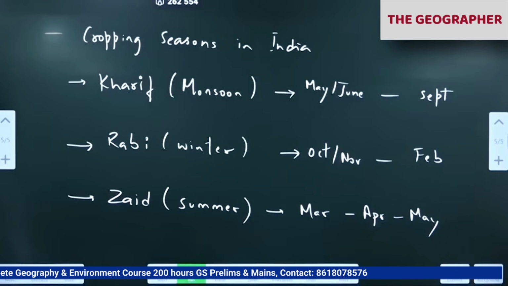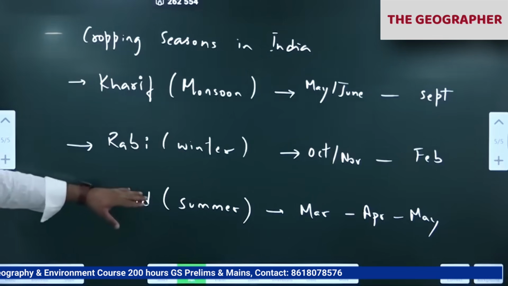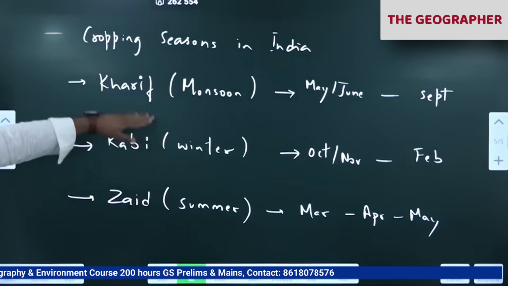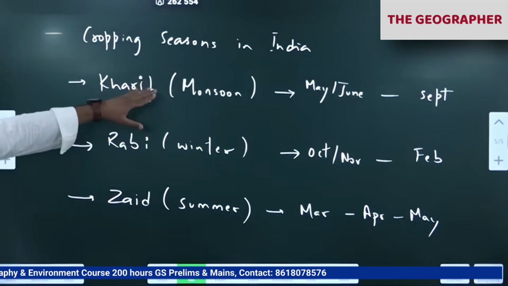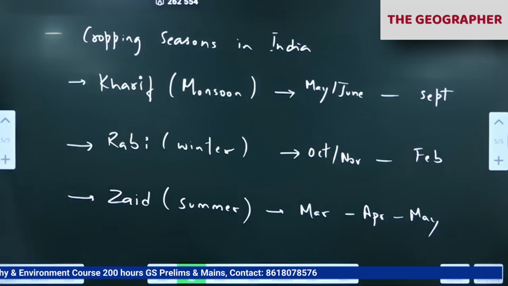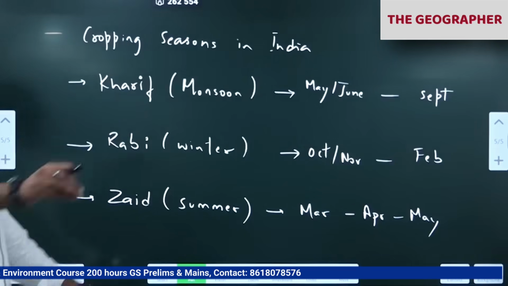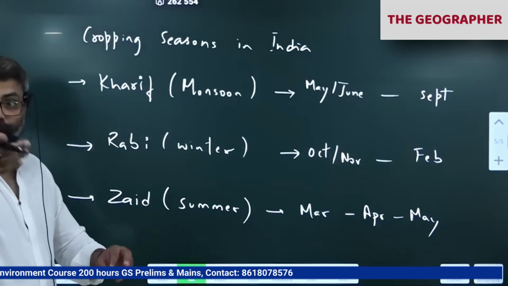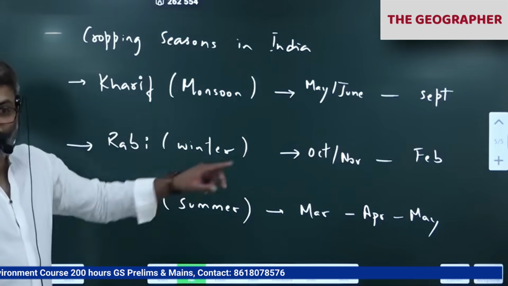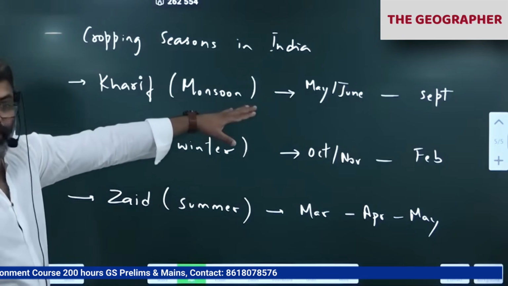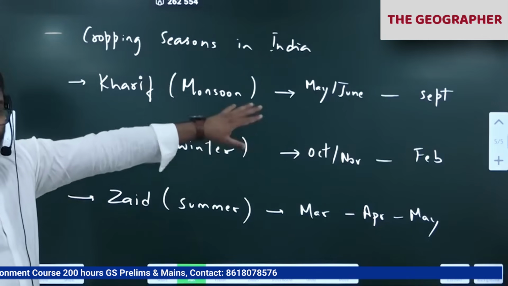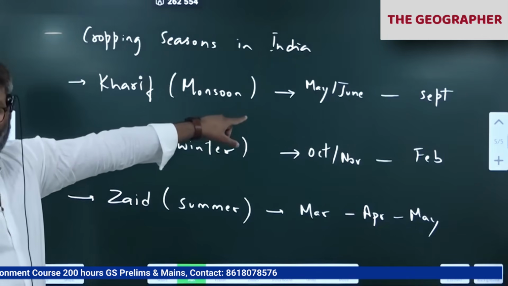March, April, May. In summer we grow summer crops. In winter we grow winter crops. In Kharif season we grow monsoon crops. Water intensive crops during monsoon. Some crops are annual crops. It takes almost one year, like sugarcane, banana and all. Where irrigation is available, where soil moisture is very high, then we can grow those crops, sugarcane and banana and all. Even paddy also, water intensive crops.